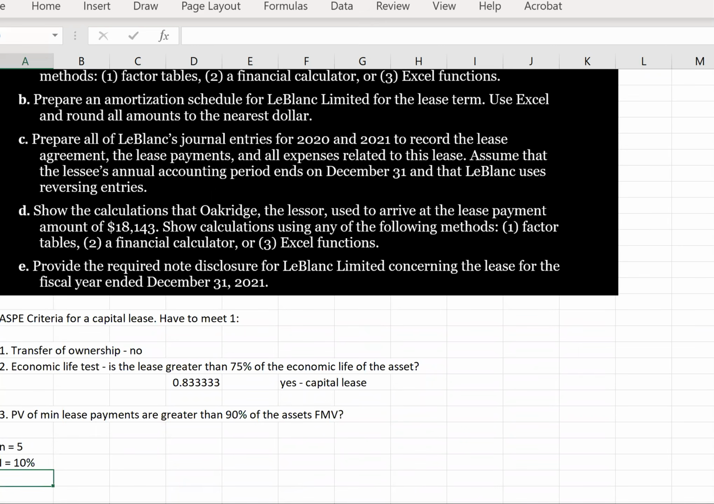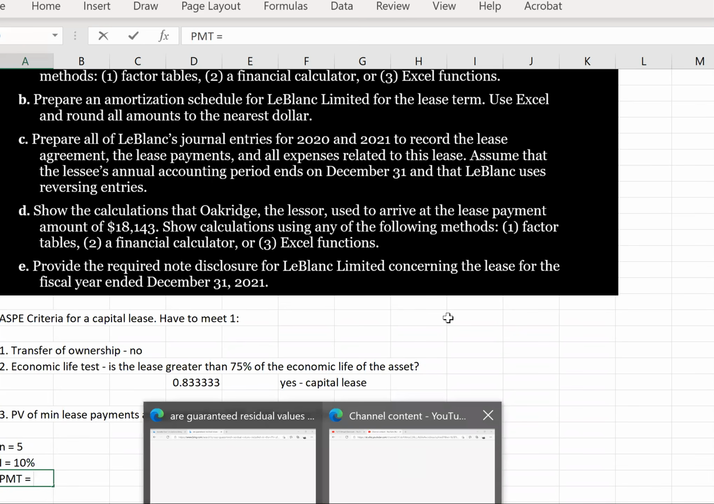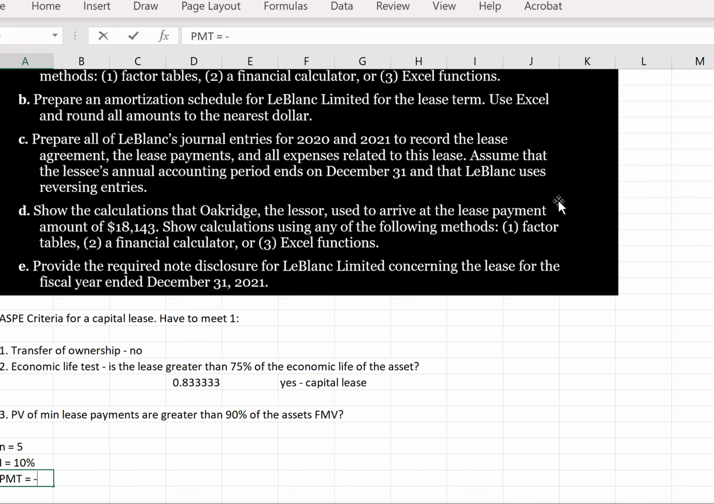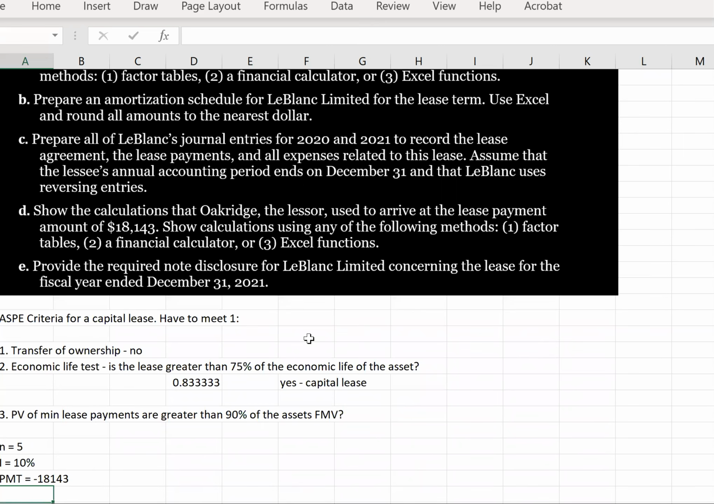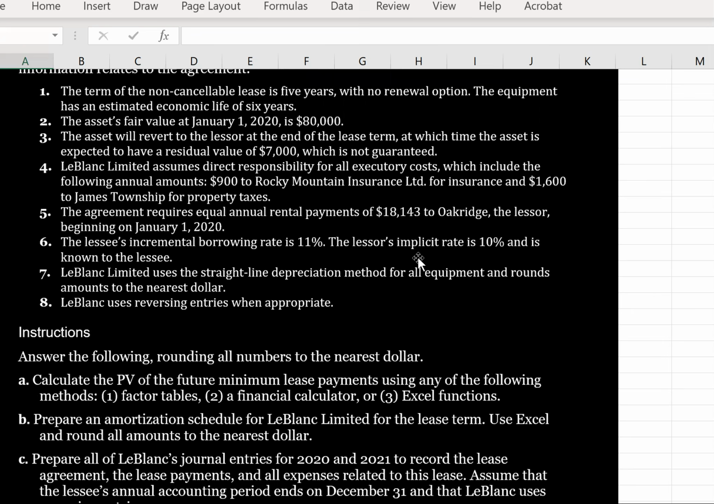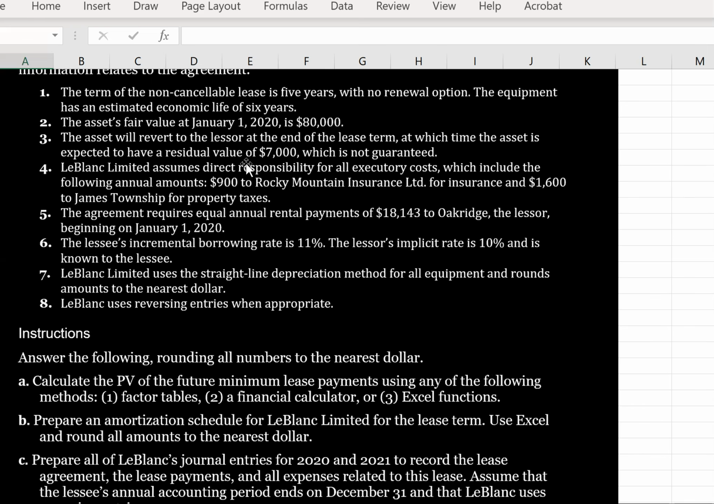Our payment is going to be a cash outflow, so we're going to make it negative. And what are the payments here? $18,143 for that question. And the future value is 0 because up here it says that the asset's expected to have a residual value of $7,000, which is not guaranteed.